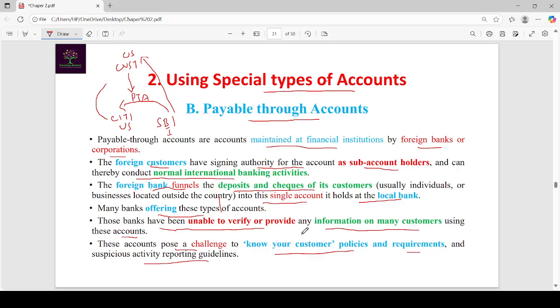That's why these accounts are attracted by money launderers, criminals and terrorists. They use these accounts for their illegal activities.